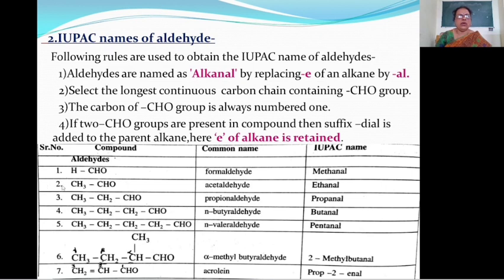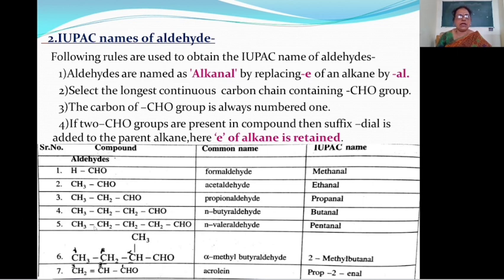In second example, only 2 carbon atoms are present and this is the derivative of ethane. Then E is replaced by Al. Therefore, the name of this compound is ethanal. Third example, CH3, CH2, CHO. In this case, this is the carbon number 1, carbon number 2, carbon number 3. This is the derivative of propane. Then E is replaced by Al. Therefore, name of this compound is propanal.